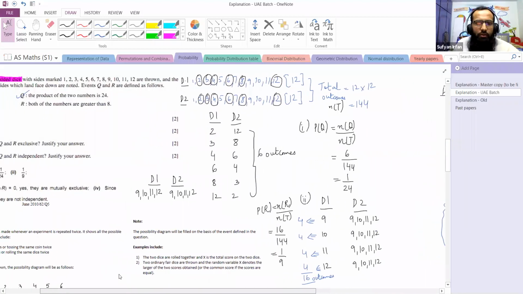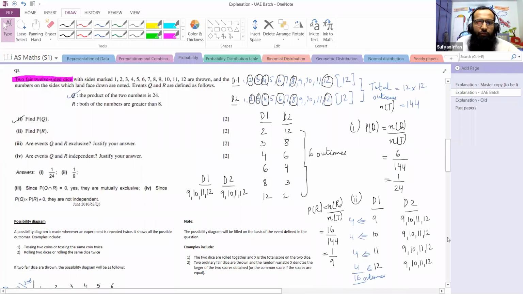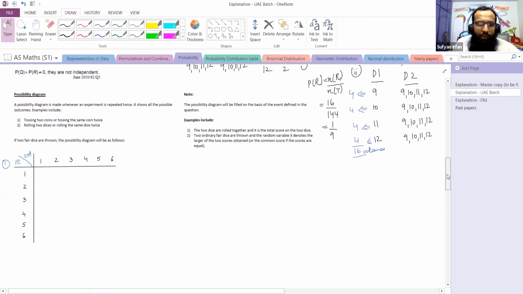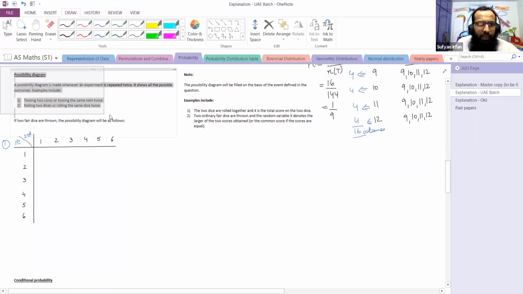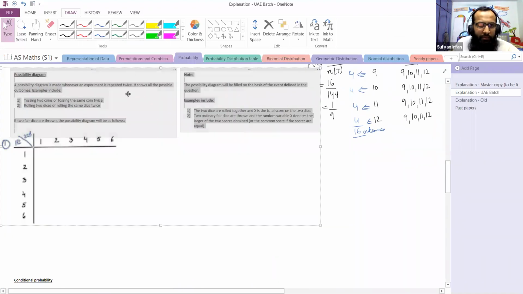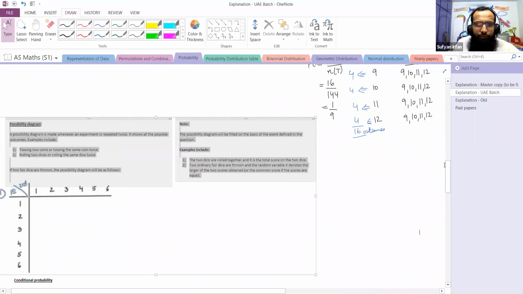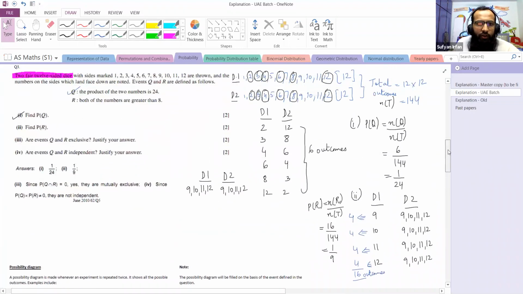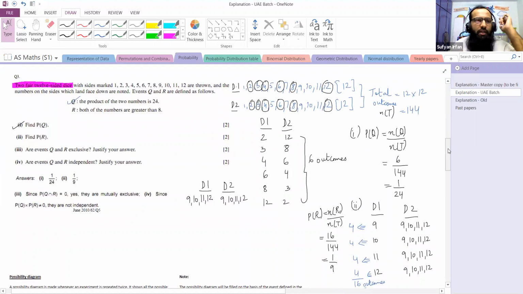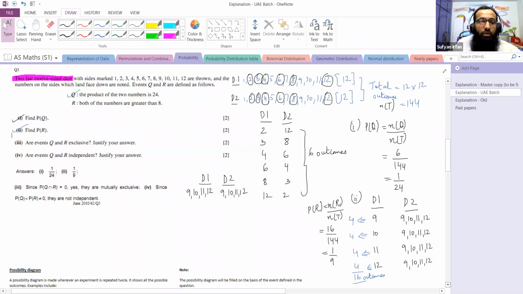Back to the question. This was just the way of writing that I chose, right? Wait, let me shift that down. The possibility diagram was another thing that was our target, but because this question is covered before, I had to explain it right now. So I have explained the possibility diagram, and I'll just skim through it again. Back to the question. The probability of R is explained. There are altogether 16 outcomes out of 144. The probability is 16 upon 144, simplified to 1 upon 9.